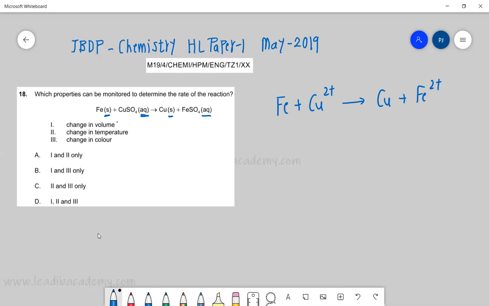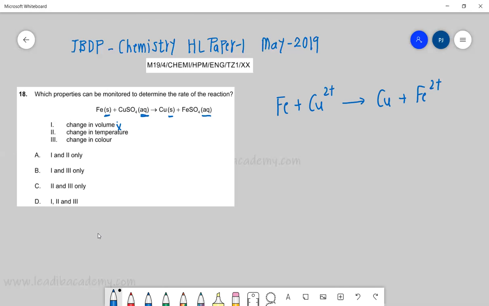We cannot measure the rate of this reaction by change in volume, because there is no gaseous state. Please remember that volume corresponds only to the gaseous state. In gas laws like Boyle's law and Charles' law, we talk about the volume of the gas, because gases are compressible, not liquids and solids. Even if it changes, it is negligible and insignificant for solids and liquids.